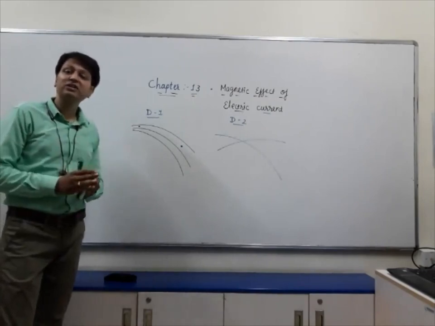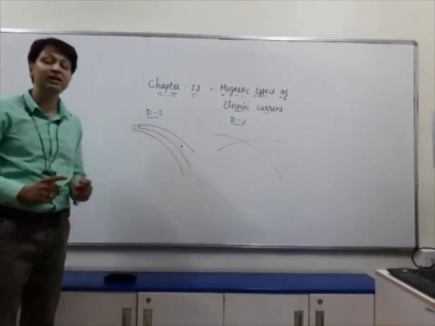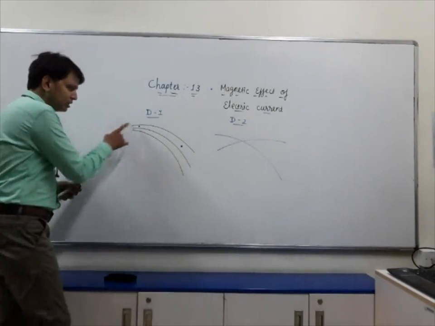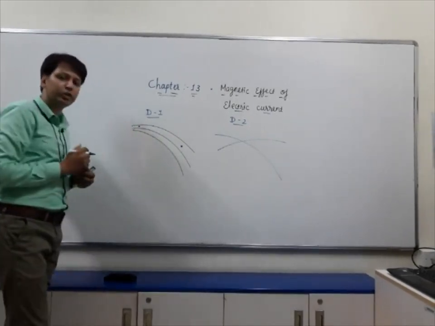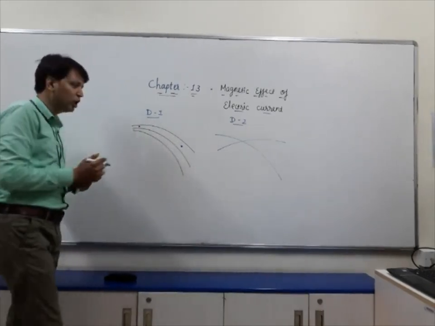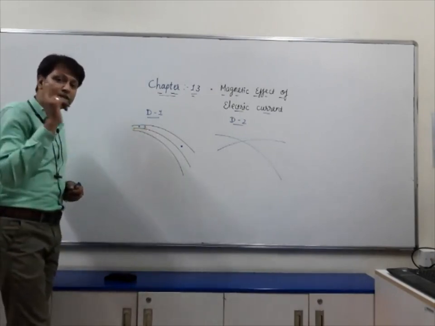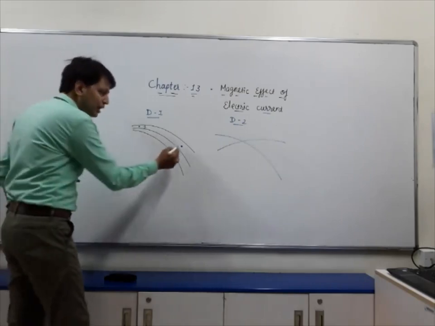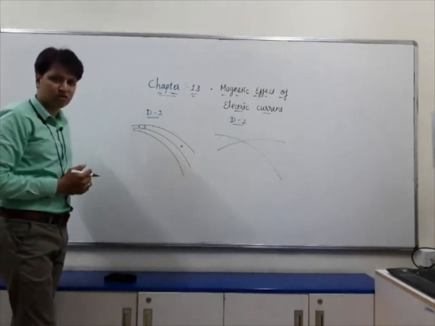Actually magnetic field lines form closed loops, but I have shown only some magnetic field lines just to represent the magnetic strength. You can see this region where the magnetic field lines are nearer to each other, and this is the region where magnetic field lines are far away from each other. Let us say position number 1 is the position where there is more strength of magnetic field, and this is the position where less strength of magnetic field is found.